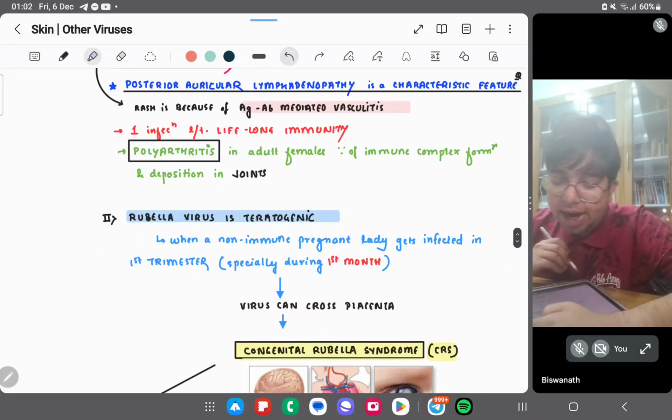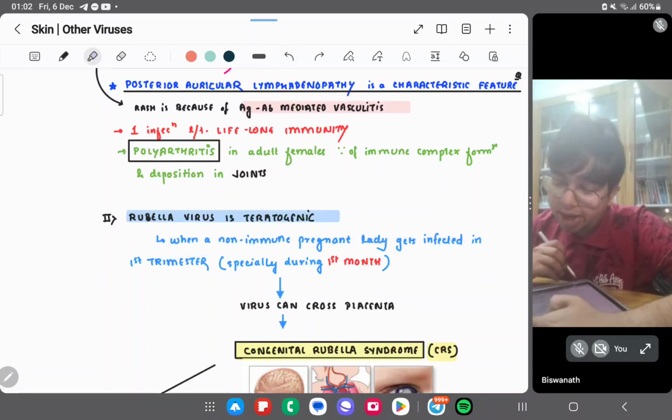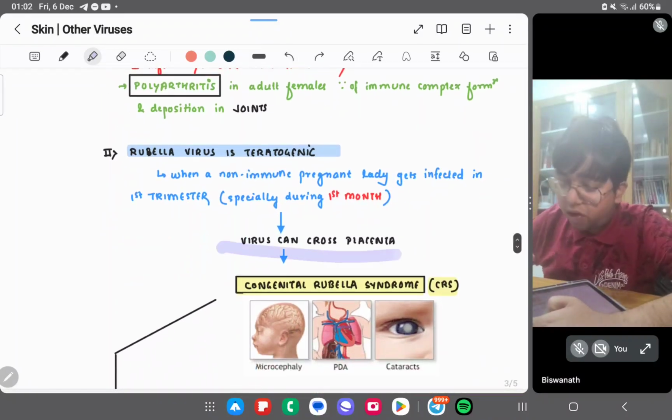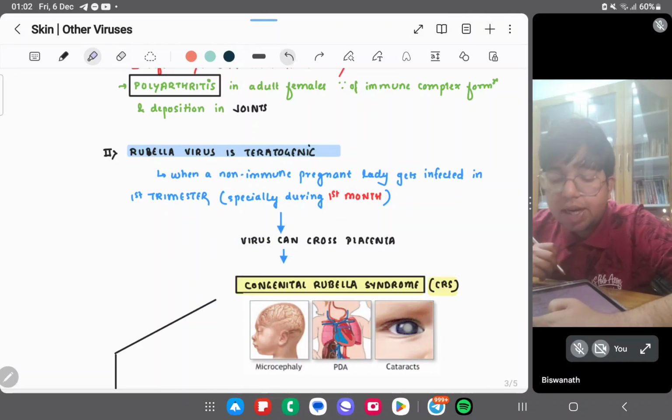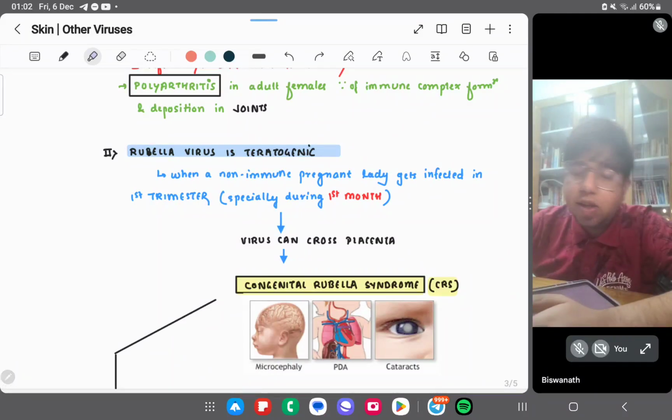Rubella virus is a teratogenic virus. When a non-immune pregnant lady gets infected in the first trimester, the virus can cross the placenta and cause congenital rubella syndrome.